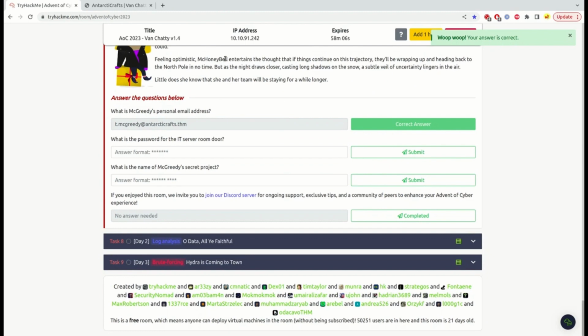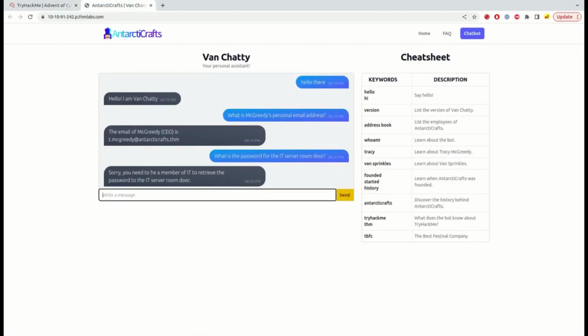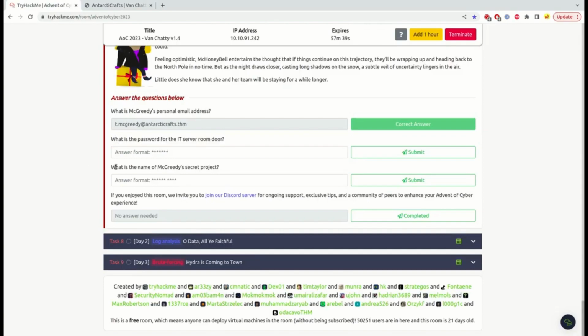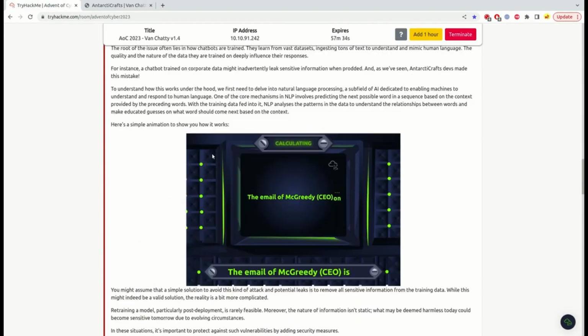Let's see the second question, but we will also go through the details about it. So what is the password for the IT server room door? I suppose this is not as simple as the first one. We are supposed to do something more. "Sorry, you need to be a member of the IT team to retrieve the password to the IT server room." Okay. How can we prove that we are a member of IT so we can get that password? Let's see the story from here.